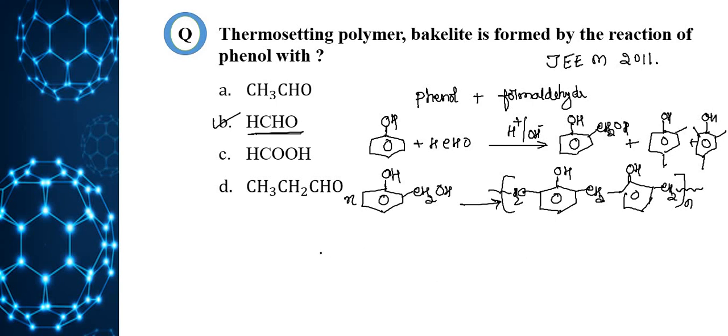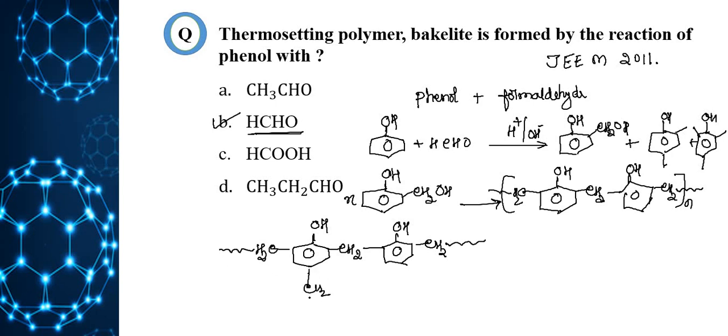Novolac on further treatment with formaldehyde will give bakelite. So I will write the structure of bakelite. Here OH, CH2, OH, CH2. Here is one more CH2, which is connected to another chain.